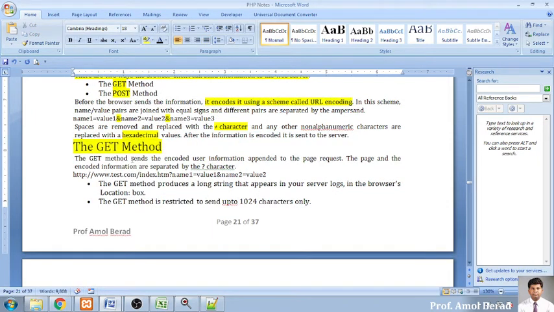The get method will send the encoded user information appended to the page request, so it will contain the name of the page that will be called. The page and the encoded information are separated by a question mark. Now see, whenever I am moving my control from the first page to another page, the second page is nothing but this index.html page, and this question mark is delimiting the URL of the page. This is nothing but the URL, and this is nothing but your variables and values.